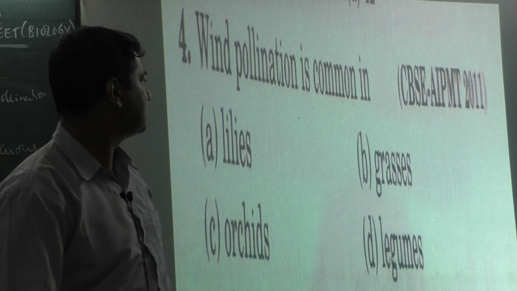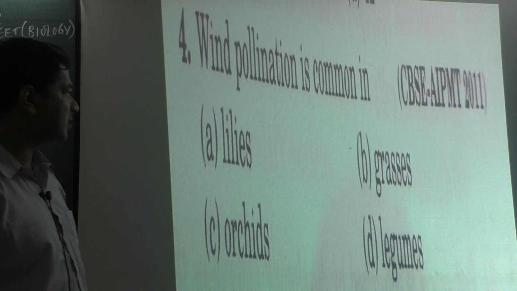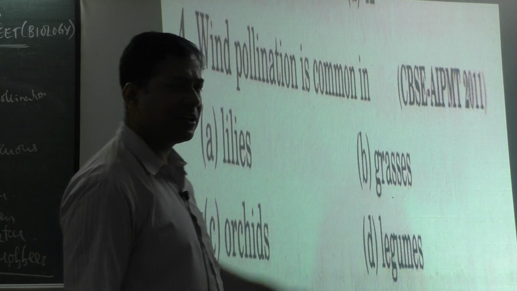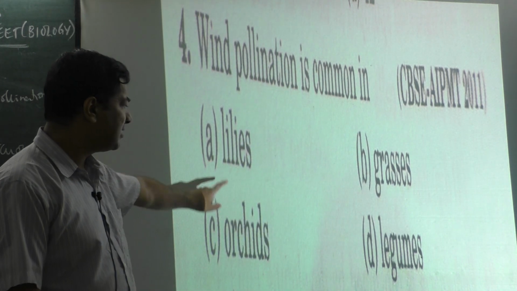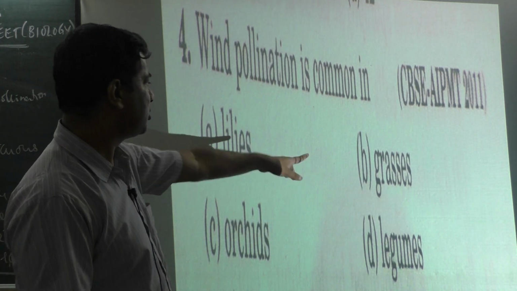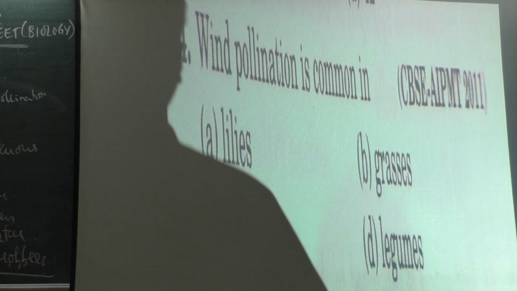Wind pollination is more common in which ones? Grasses, lilies, orchids and legumes. Definitely grasses, grasses are well exposed. Lilies, then orchids, legumes, wind pollination is less. So it should be in grasses, option B. So next question we will see.